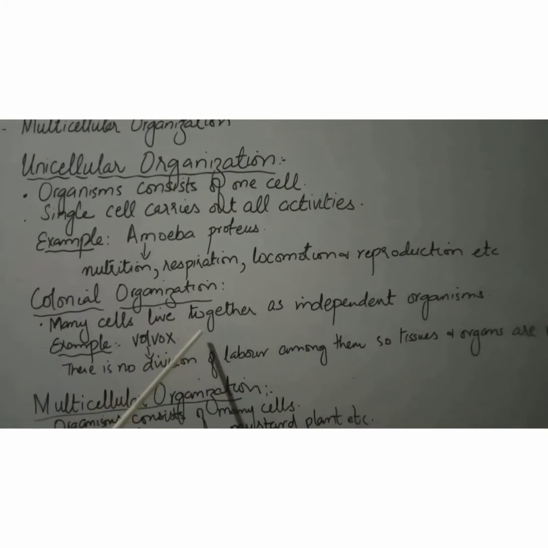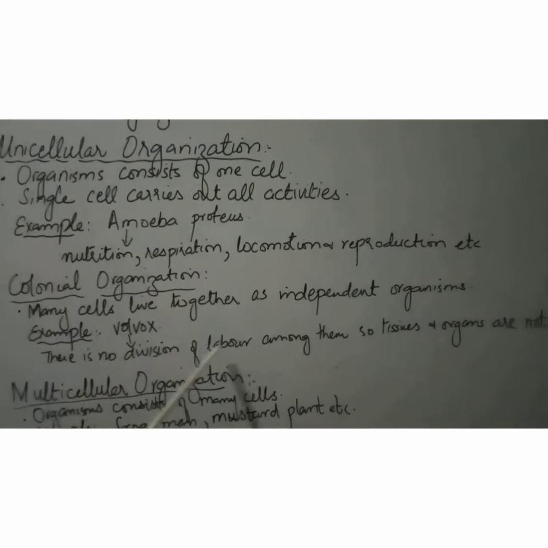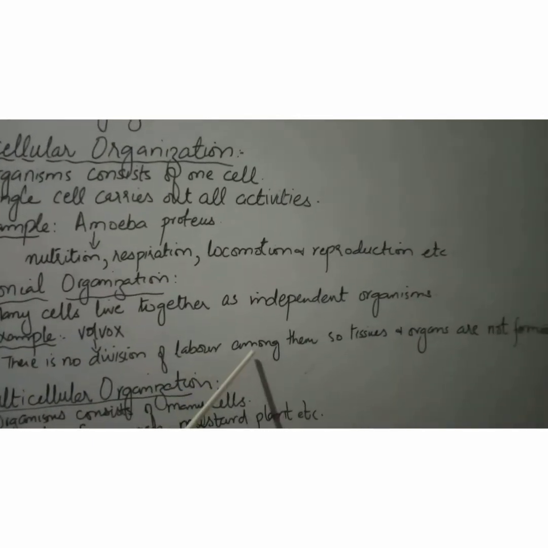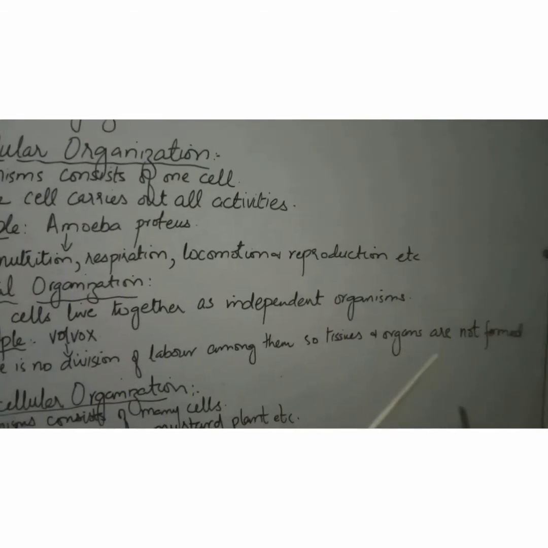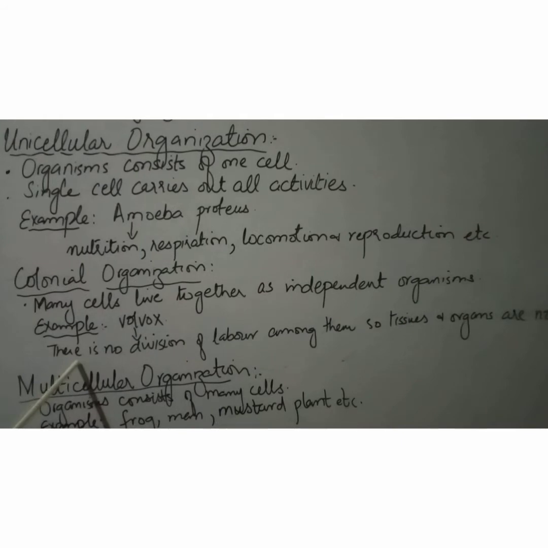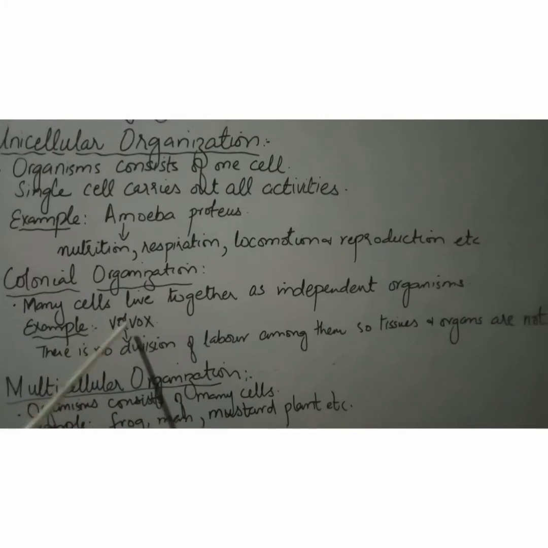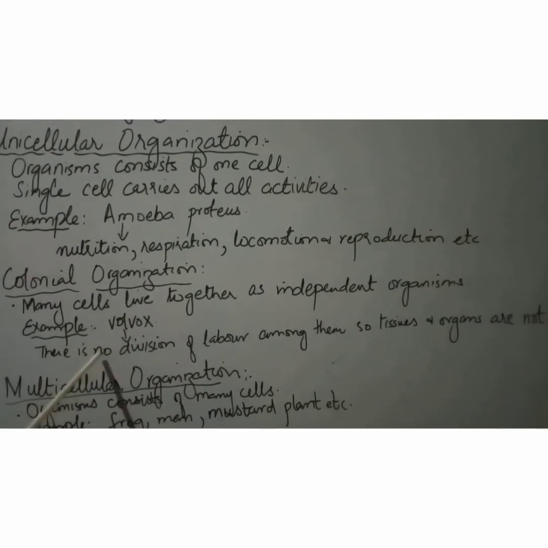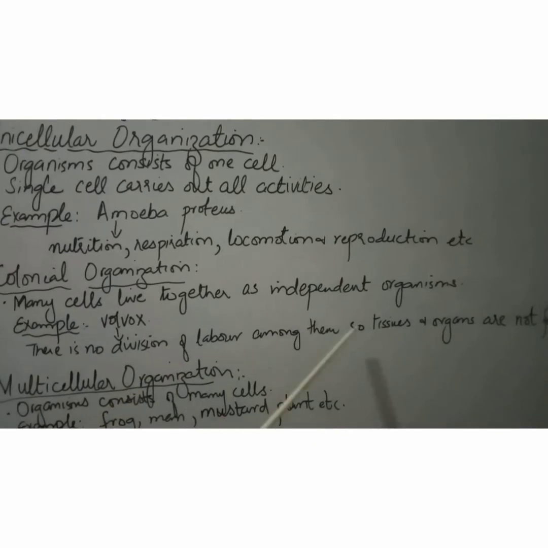If you see in your books, students, in volvox there is no division of labor among them. So the tissues and organs are not formed. Here, in this sentence, there is no division of labor. It means that the cells of the volvox do not perform any sort of specialized activity. So the tissues and organs are not formed.